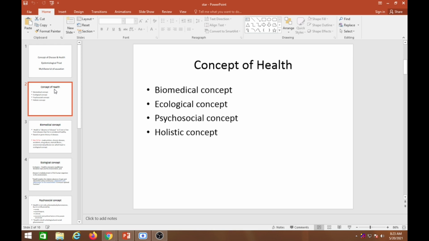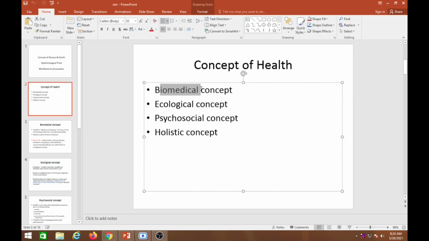So it's very simple. What is the biomedical concept? Biomedical means that the disease is caused by a biological agent, an organism. Like coronavirus, it's caused by a virus. What is the causative organism for cholera? Vibrio cholerae. So this is the biomedical concept of health. That means some living organism or agent is causing the disease and impairing health.